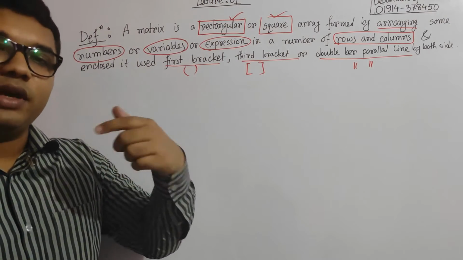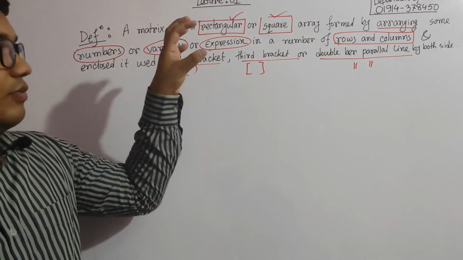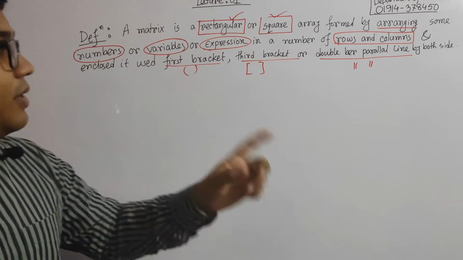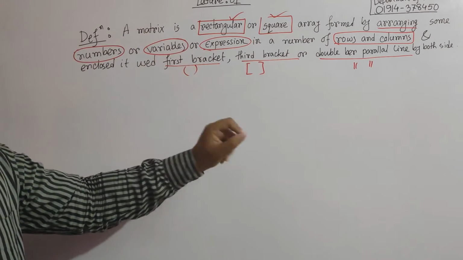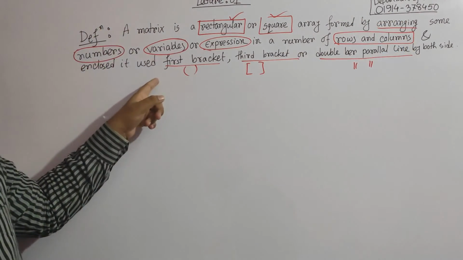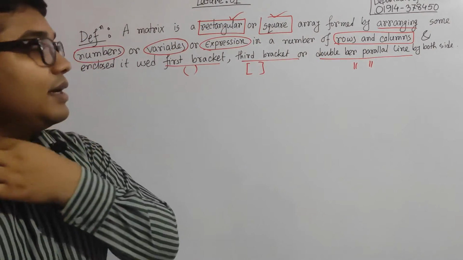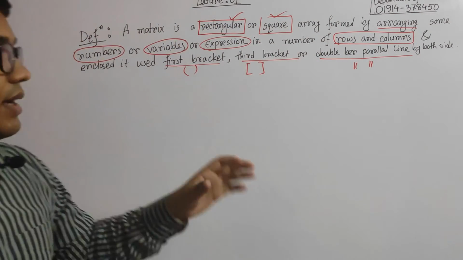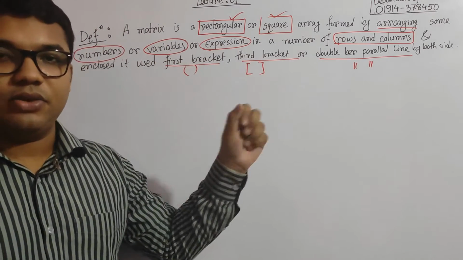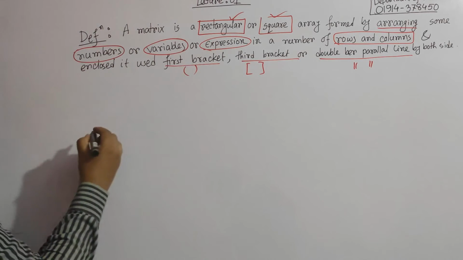If I just try to impose the definition of this matrix on your mind, it will be very difficult for you, because there will be rows and columns, some brackets, and also the rectangular or square arrangement, so it can be confusing. That's why I have given some examples to understand the basics of the matrix. So now here we are giving two examples.